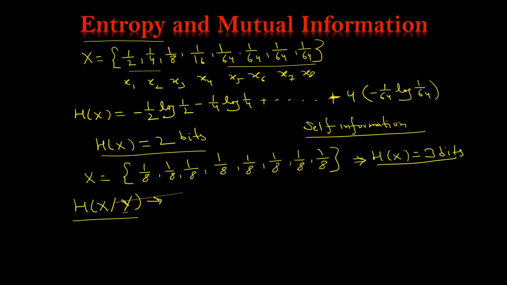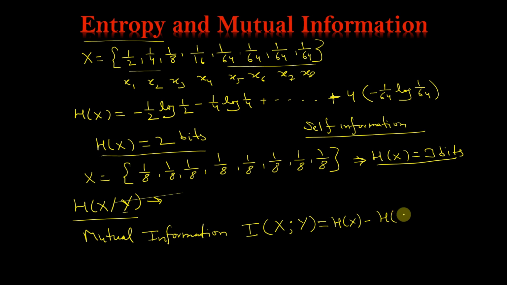Now let us define the mutual information. This is the self information. Now we can also define the mutual information. If we have two random variables X and Y, then the mutual information I(X;Y) will be equal to, we have a relation, H(X) minus H(X|Y).